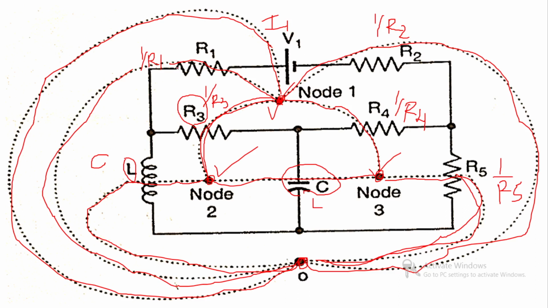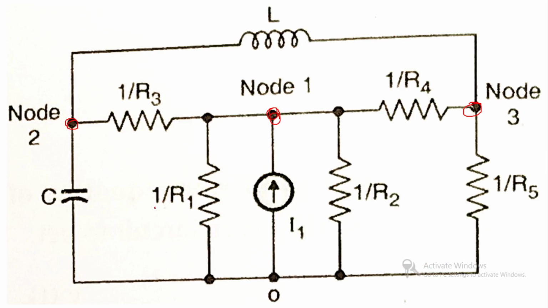Its dual is 1 upon R1, I1 and 1 upon R2. So these 3 elements are connected between node 1 and reference node. You can see over here 1 upon R1, I1 and 1 upon R2 appear between node 1 and reference node.